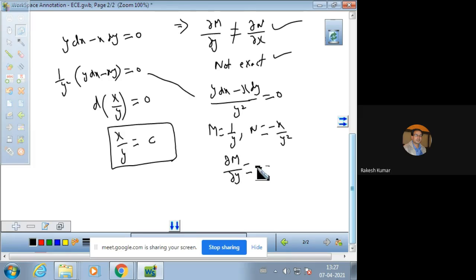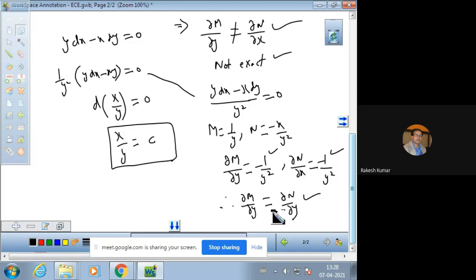Del M by del y is minus 1 over y square, finding the derivative with respect to y, and del N by del x is minus 1 over y square. Now both the derivatives are the same, so the equation becomes an exact differential equation now.